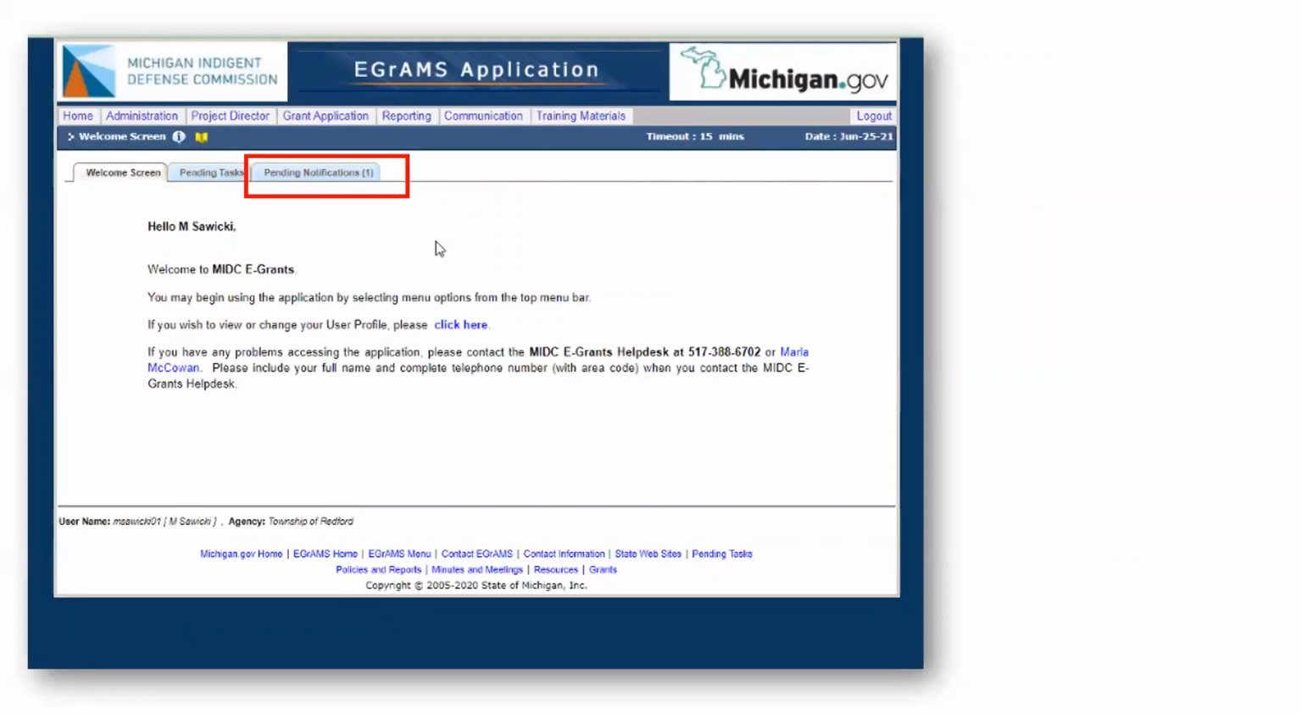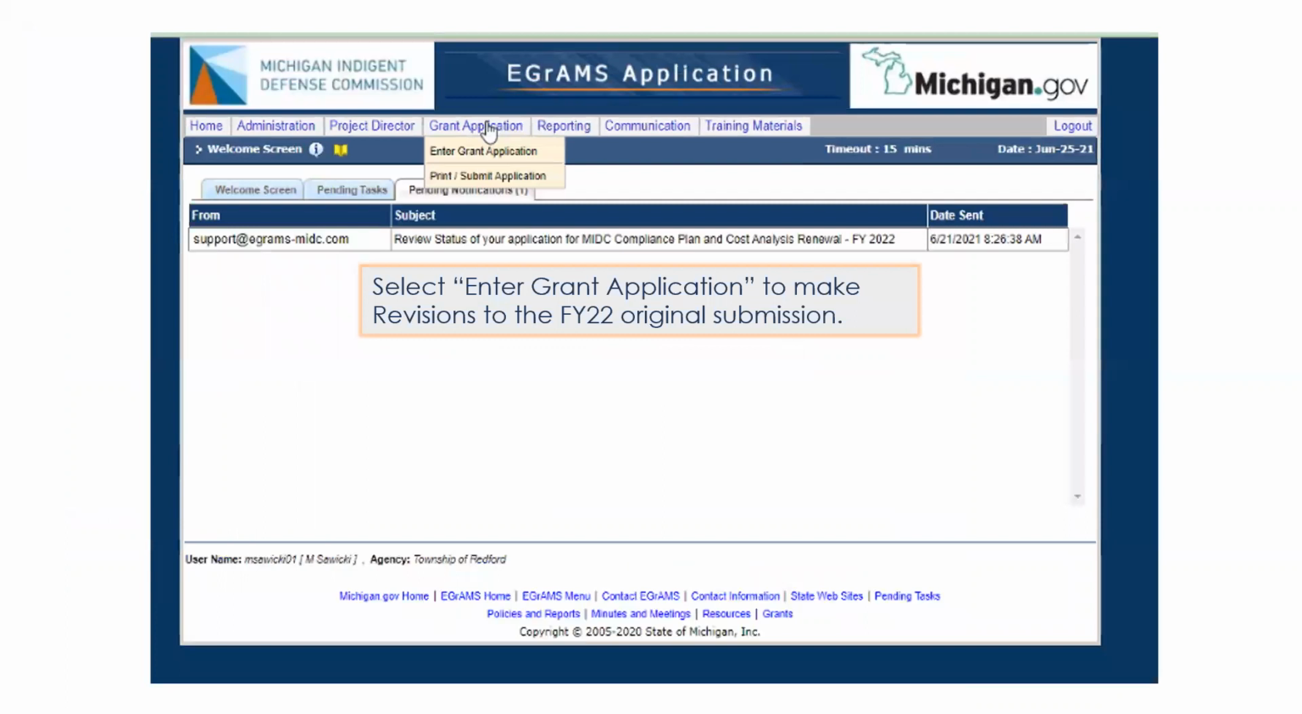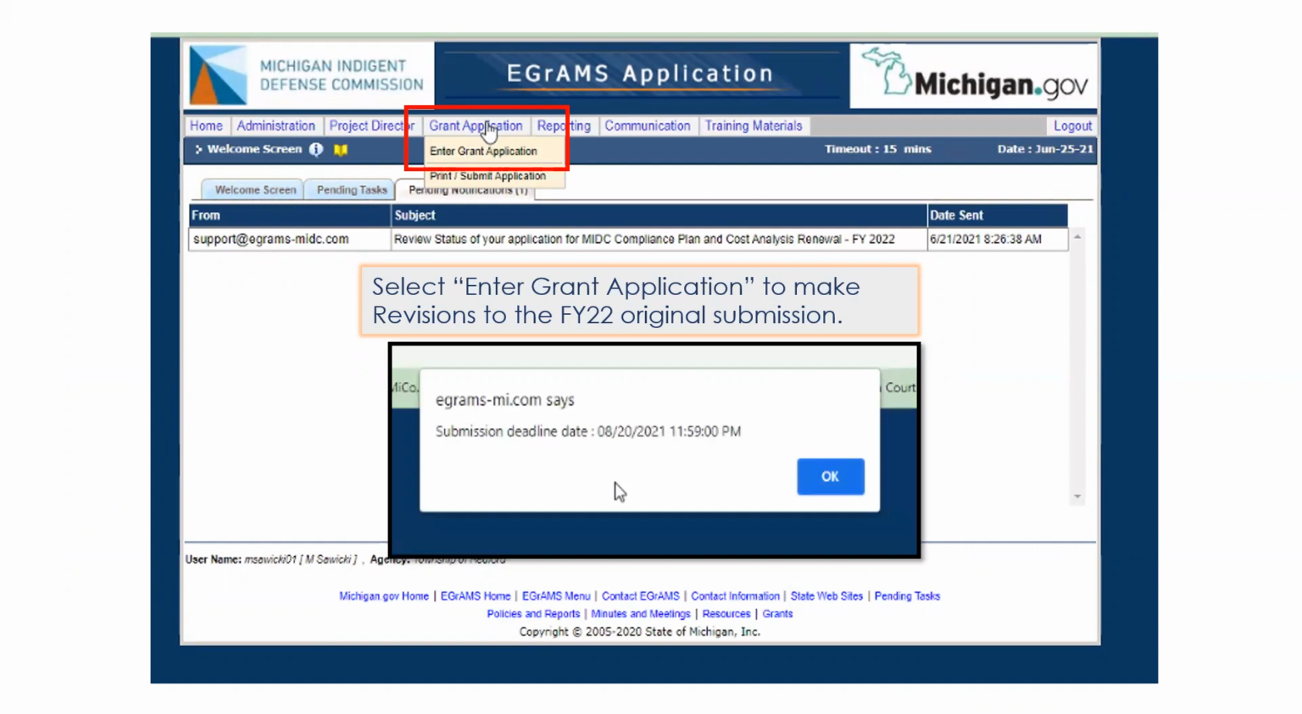You can click on the notifications if you want to review the letter that your funding unit received on June 21st. If you're ready to start, choose Enter Application from the grant application drop down menu here. You'll get a notice that the resubmission window closes on August 20th, 2021 at 11:59 p.m. I'll have a little bit more information on that deadline in a few minutes, but for now, click OK.